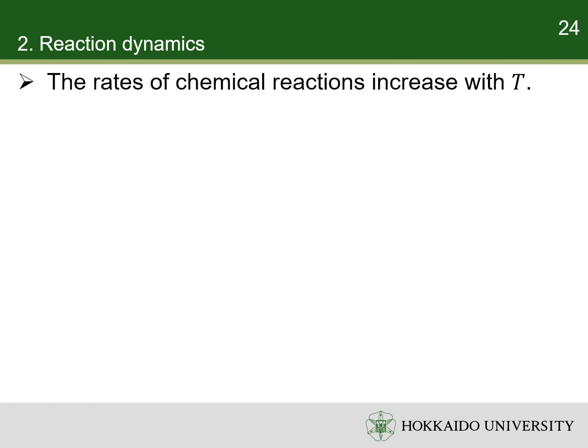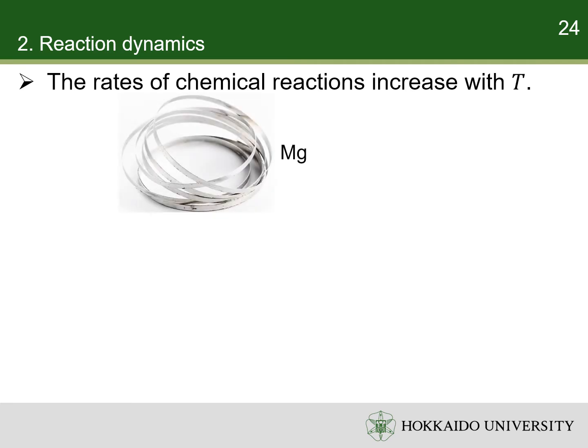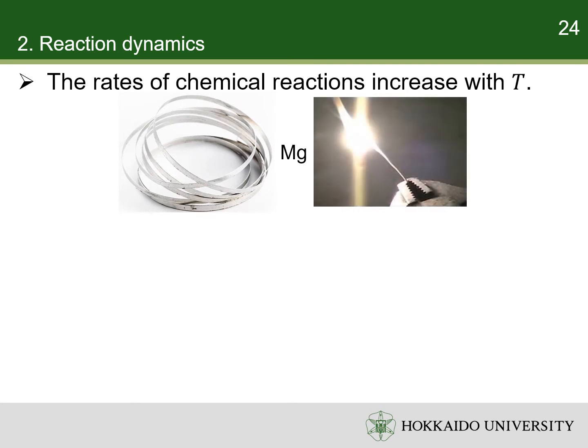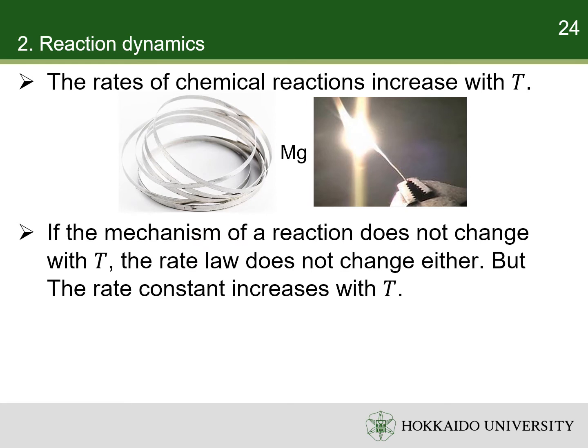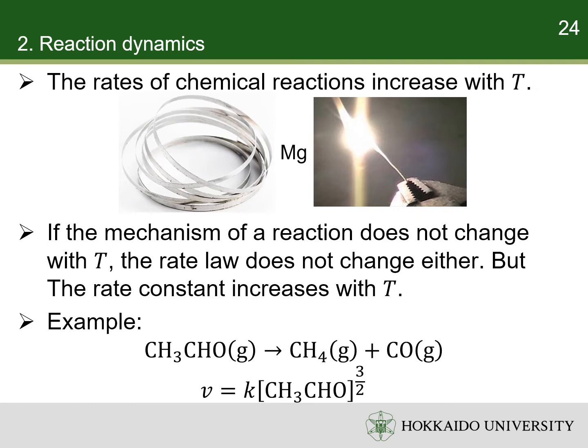It is well known that chemical reactions are accelerated at higher temperature. For example, at room temperature, magnesium is stable in air. But once it is ignited, it burns violently. Experiments proved that the rate constant, rather than the mechanism of the reaction, changes with temperature. For example, the decomposition of acetaldehyde has a fixed rate law between 700 and 1000 Kelvin.